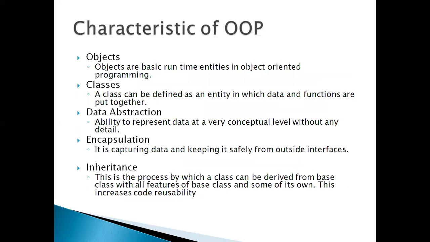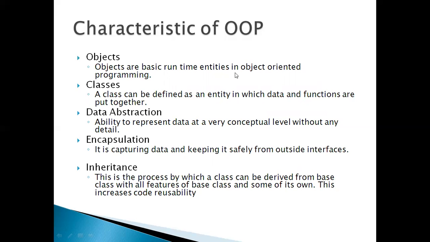Now, characteristics of OOPs. What are these? Objects, classes, data abstraction, encapsulation, and inheritance. What are objects? Objects are basic runtime entities in object-oriented programming.